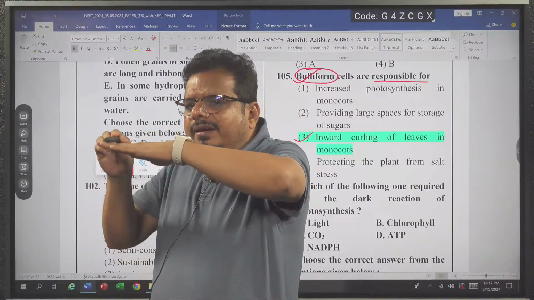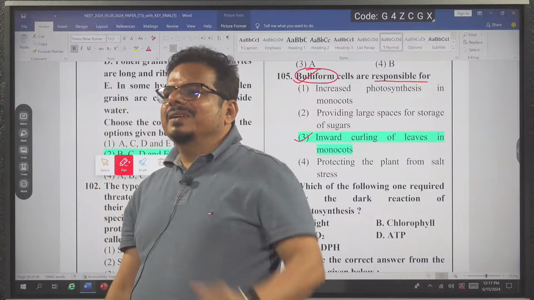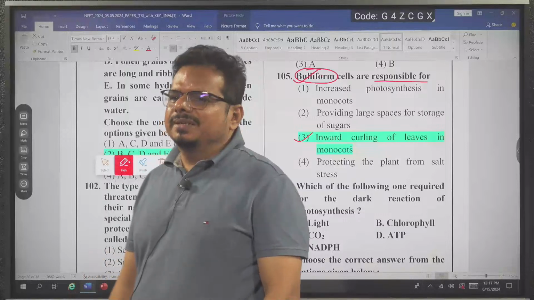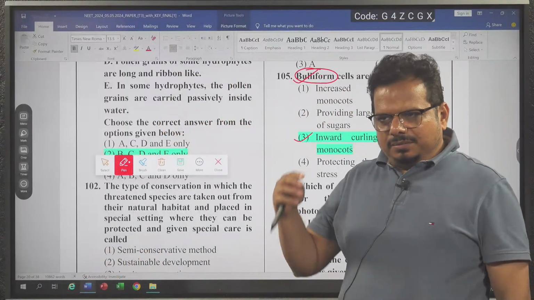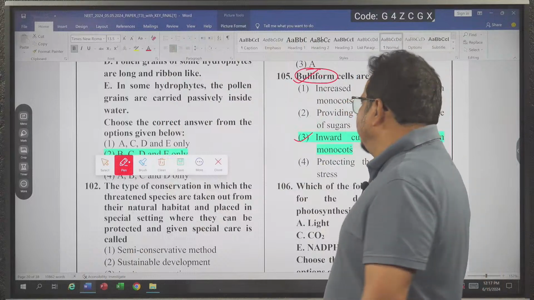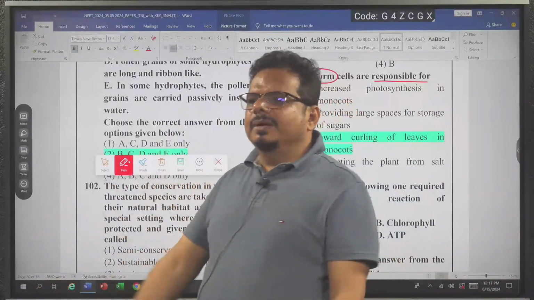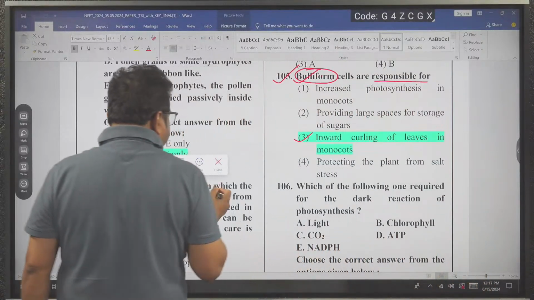And here a thick layer of cuticularization is there. Here a thin layer of cuticularization is there. Getting the idea? So these are the adaptations present in the dicot leaf to reduce the transpirative loss of water. Okay, this question is over. Some left-right we have also seen here. Now we are going to move on to the next question.